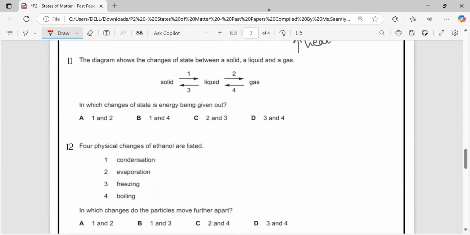Question 11. The diagram shows the changes of state between a solid, liquid, and gas. In which changes of state is energy being given out? So, energy is given out when particles have to come together. So, gas particles turning into liquid and liquid particles turning into solid. In these two stages, the particles give out energy. The particles release energy, develop the force of attraction, and come together. So the answer will be D, 3 and 4.